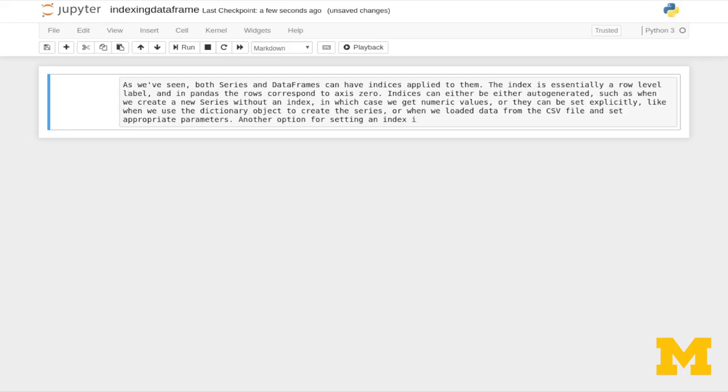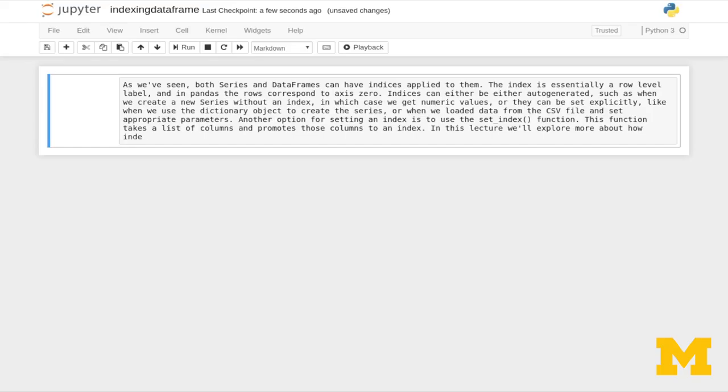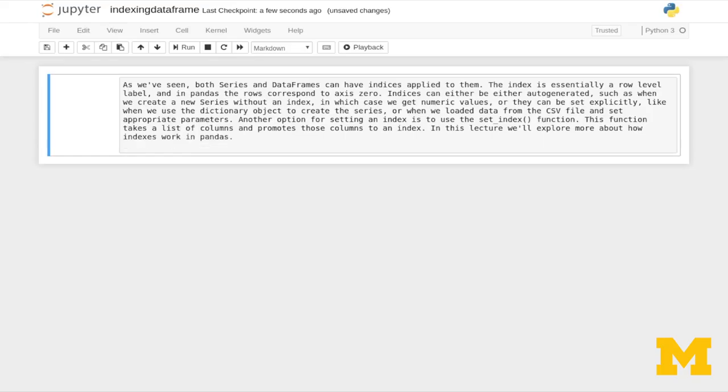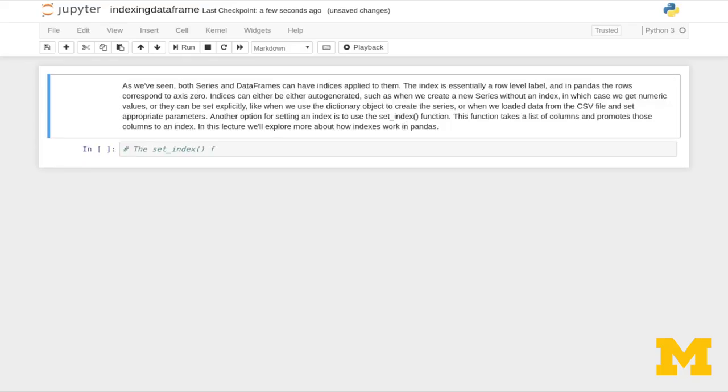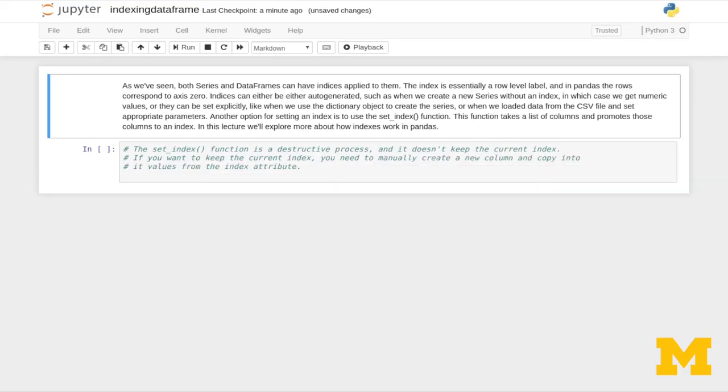Another option for setting an index is to use the set_index function. This function takes a list of columns and promotes those columns to an index. In this lecture, we'll explore more about how indexes work in Pandas. The set_index function is a destructive process, and it doesn't keep the current index. If you want to keep the current index, you need to manually create a new column and copy into it values from the index attribute.